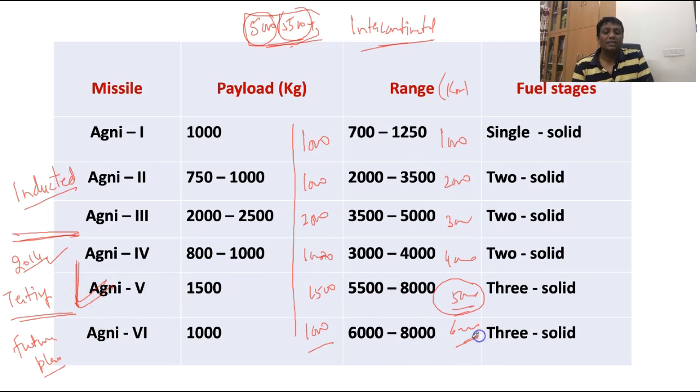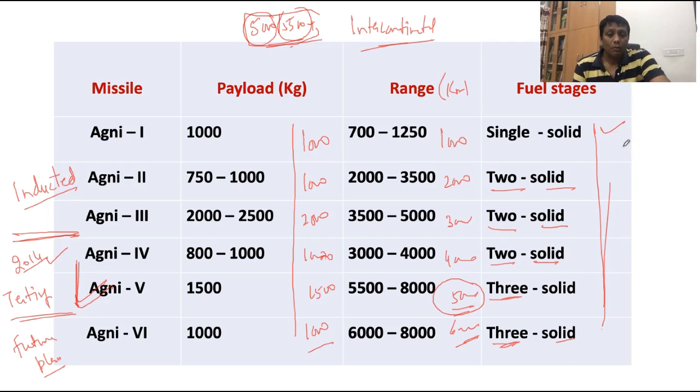Okay, and the Agni 6, 6,000 beyond it. Okay, see, fuel stages are there. The fuel stages in the Agni 1 have a single stage solid nature, Agni 2 two stage solid solid, Agni 3 two stage solid solid, Agni 4 two stage solid solid, Agni 5 three stage solid solid solid, Agni 6 three stage solid solid and solid. This is the fuel nature that we are utilizing here.